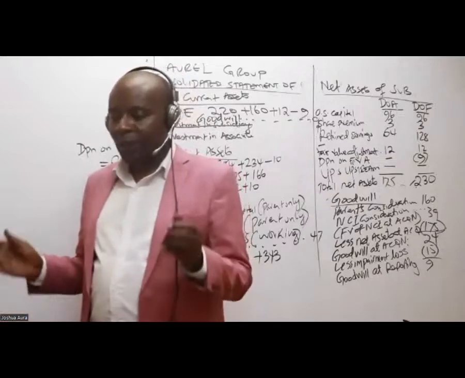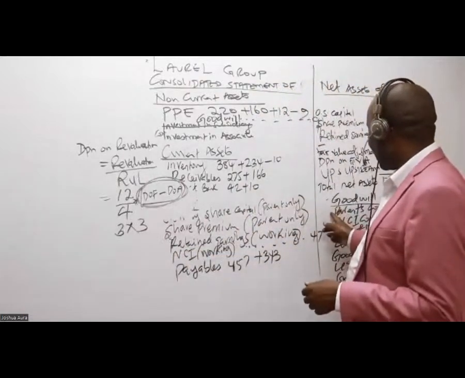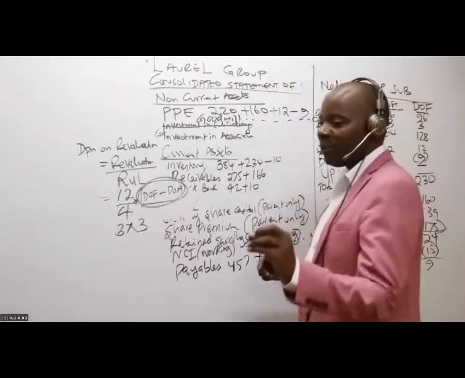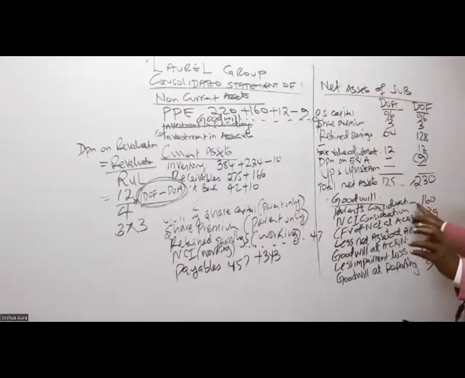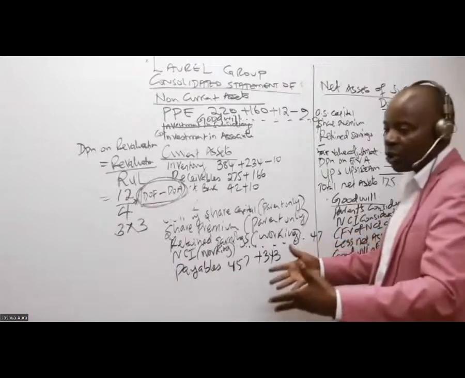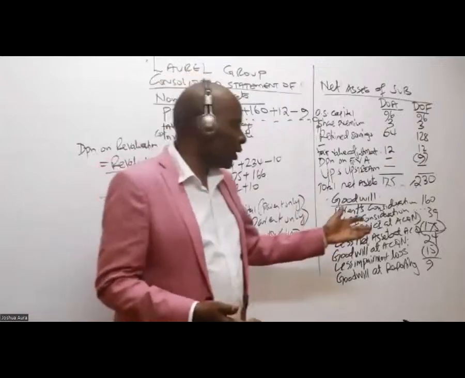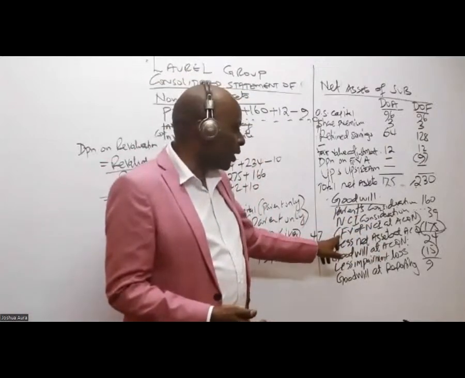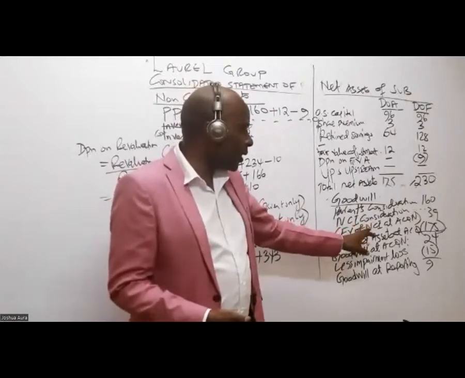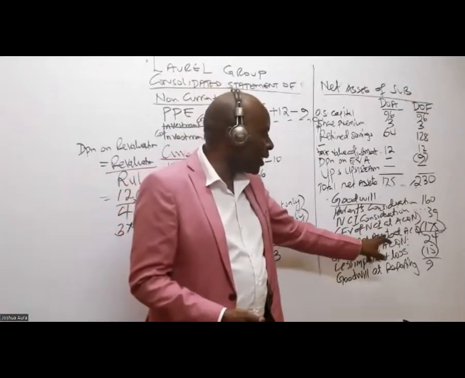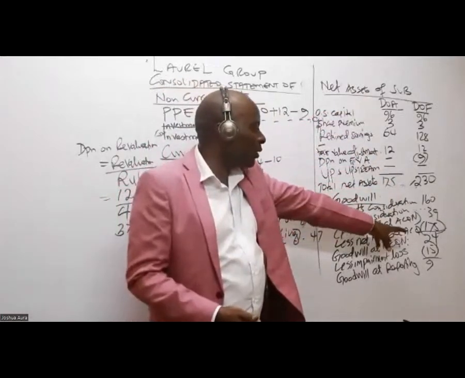All right. Somebody is again telling me to repeat on this goodwill. What we have done, we've taken the parent's consideration. The parent, to get 80% of the shareholding in this subsidiary, paid 160. The NCI's value during this acquisition was 39. And then we subtract the fair value of the NCI less net assets at acquisition, which was 175.